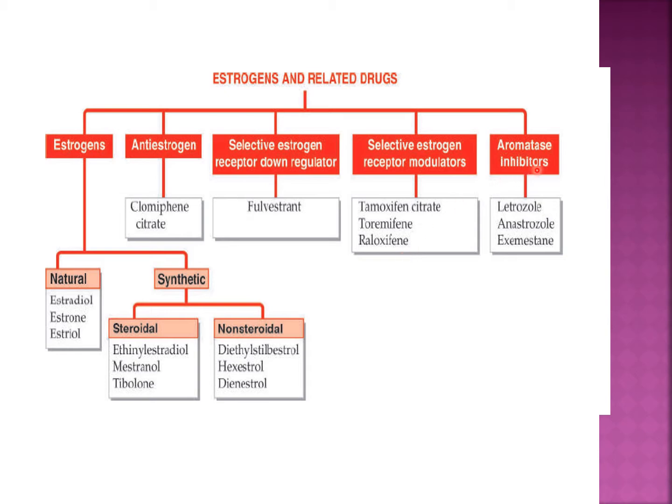The last class of drugs, which have been recently discovered, is the aromatase inhibitors. There are three drugs in this: letrozole, anastrozole, and exemestane. We will discuss what aromatase is, but this is the enzyme responsible for conversion of testosterone and androstenedione, that is androgens, into estrogen. So these drugs prevent the conversion of testosterone or androgen into estrogen, and they are mainly used in breast cancer. So letrozole, anastrozole, and exemestane.